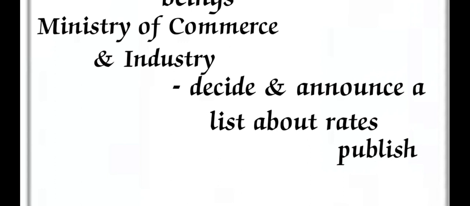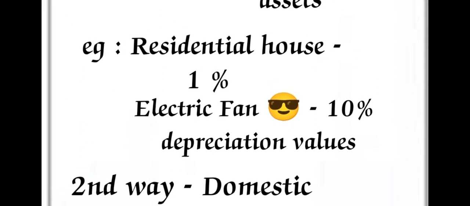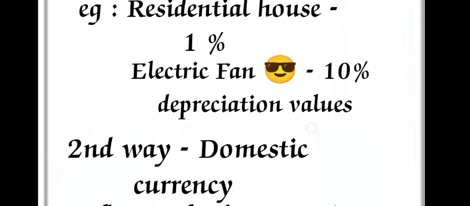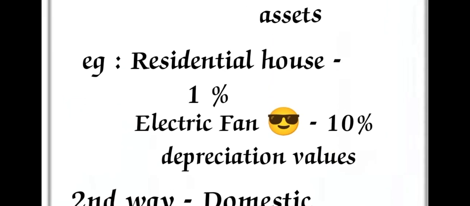There are so many ways to calculate the depreciation. The first way is used by the different sections of the economy, using the real levels of the depreciation in different assets. Different assets have different values. For example, a residential house may be 1% and an electric fan may be 10%. Mostly our residential houses are constructed with cement and bricks. Maybe the lifespan of residential houses in India may be 50 or 60 years. That's why that is 1% of annual depreciation.